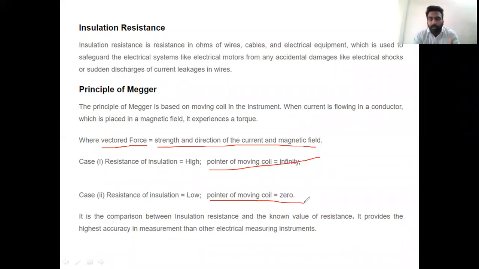So this is how we compare. We compare the unknown resistance with respect to the known resistance, and we calculate the reading. This is one of the very accurate methods present in our syllabus.